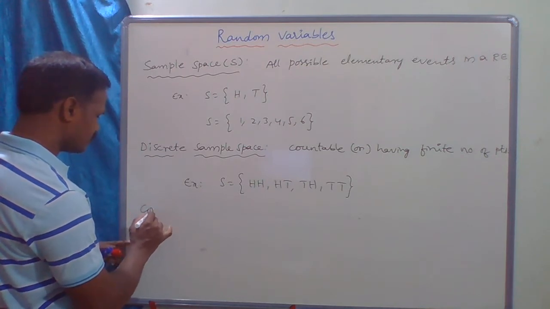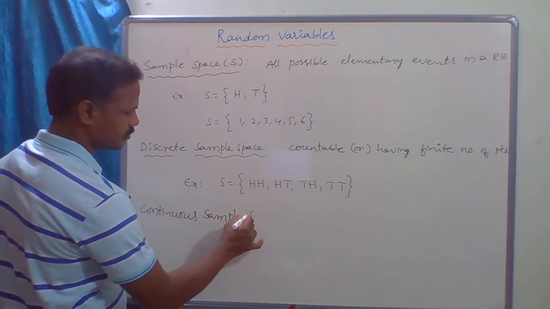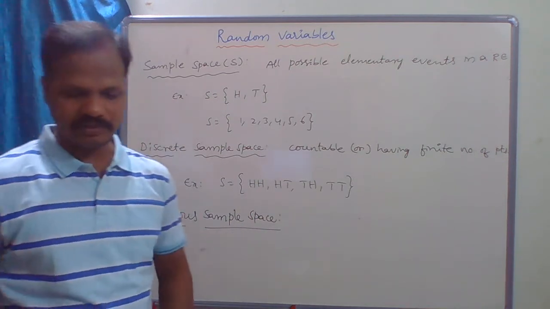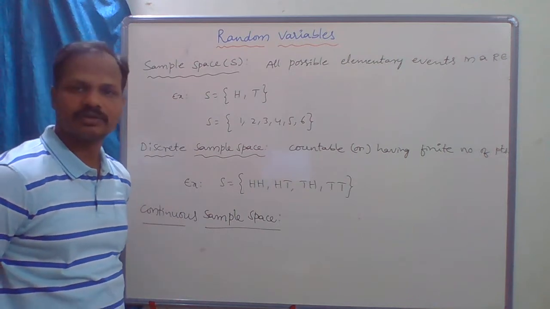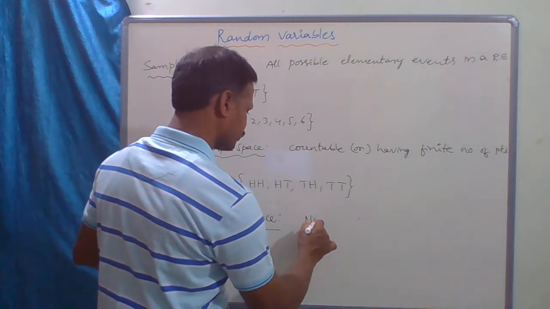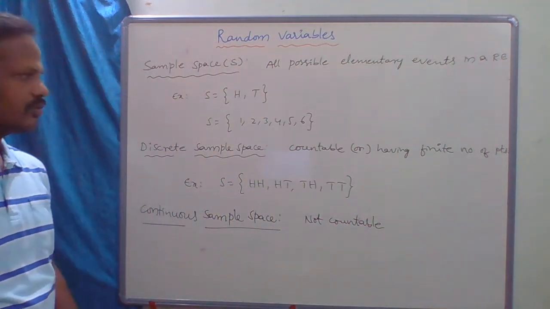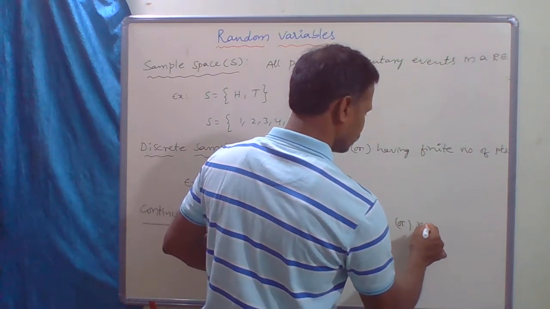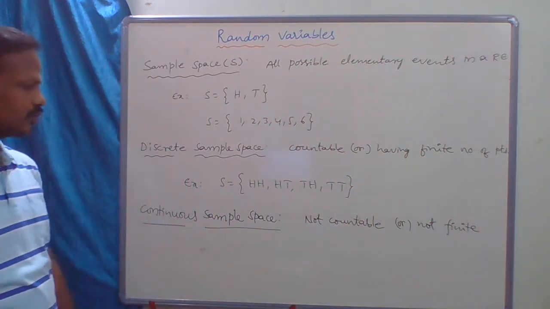Continuous sample space. A sample space is said to be continuous if the number of points in the sample space is not countable, or not finite. Then it is called a continuous sample space.